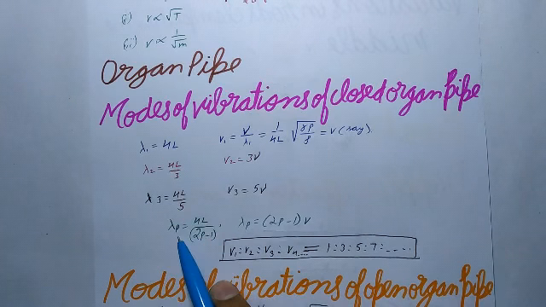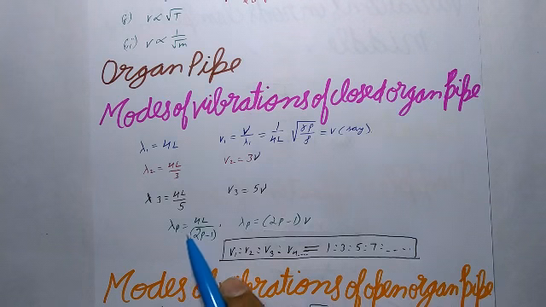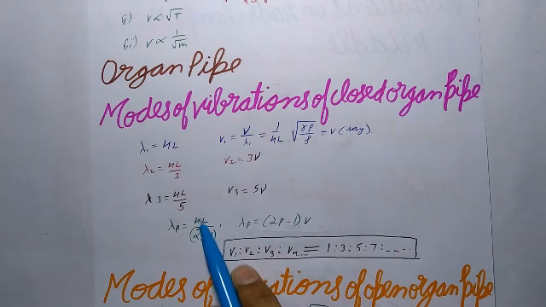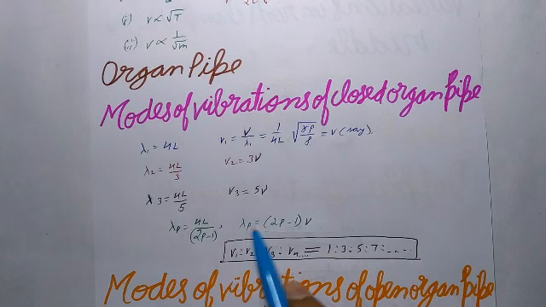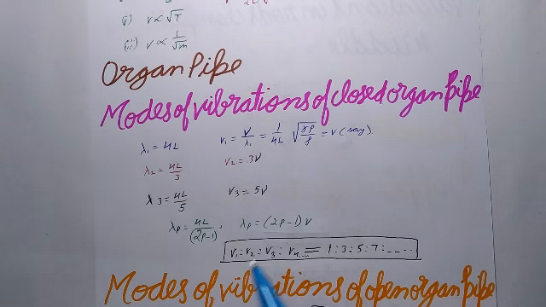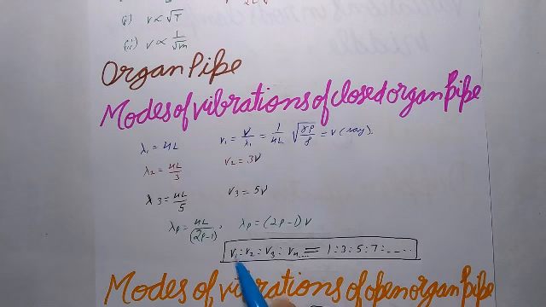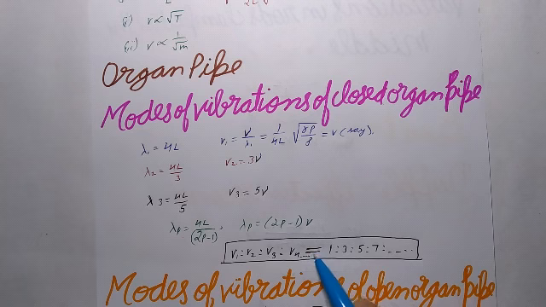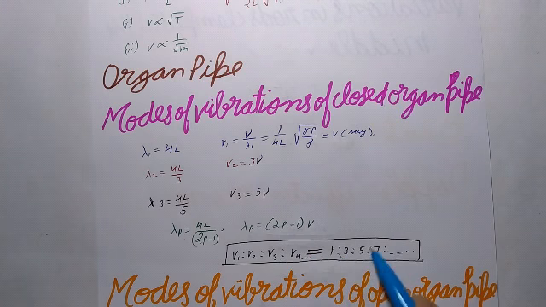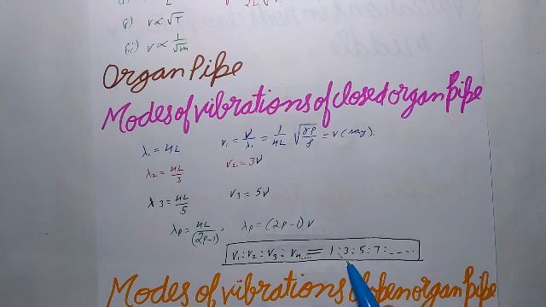And for the pth mode, this will be equal to 4L upon (2p minus 1), and this is the (2p minus 1) harmonic or (p minus 1)th overtone. So here nu1 : nu2 : nu3 : nu4 equals 1 : 3 : 5 : 7. By observing this, we can say that there are only odd harmonics.